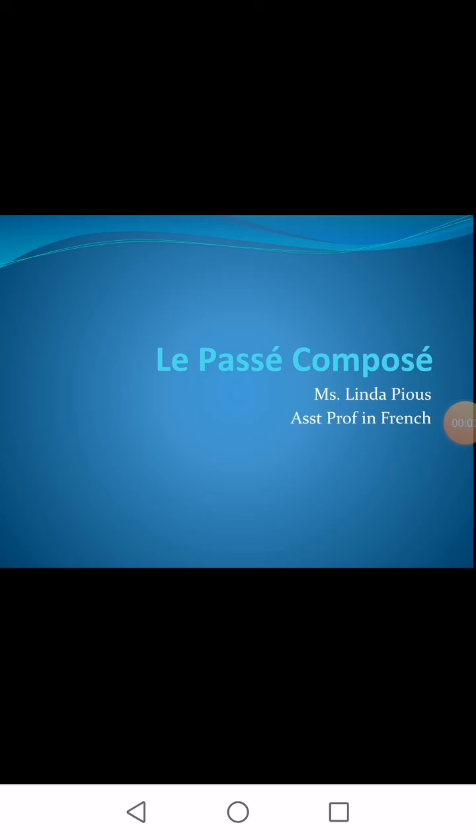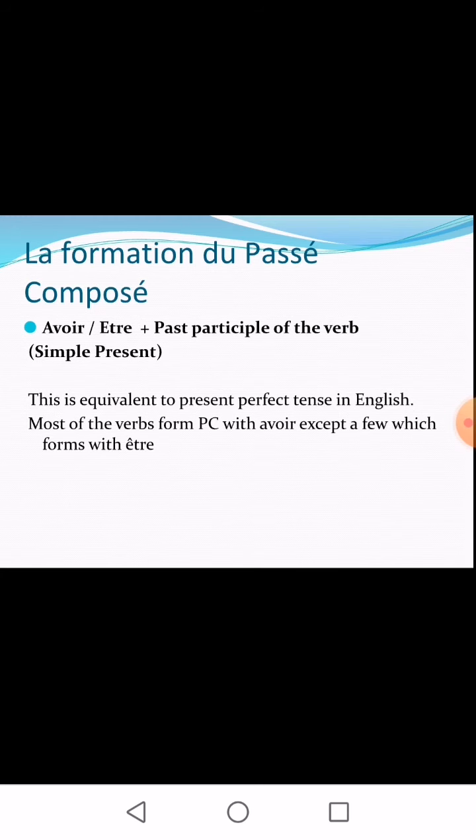Today we are going to see the topic le passé composé, the past tense in French. This passé composé is equivalent to the present perfect tense in English. When you translate a passé composé sentence from French to English, it is equivalent to the present perfect tense of English. Now let's see the formation of passé composé in French.